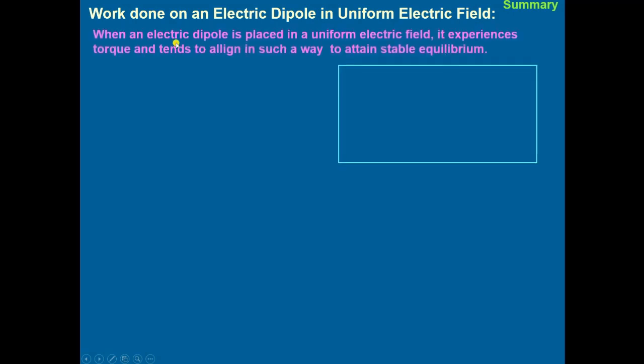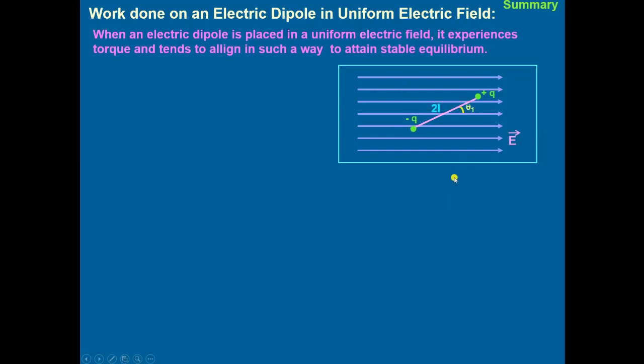Then, work done on an electric dipole in a uniform electric field. When an electric dipole is placed in a uniform electric field, it experiences torque and tends to align in such a way as to attain maximum equilibrium. We have taken the dipole placed in a uniform electric field. Then the work done to rotate the dipole through a small angular displacement d theta will be equal to torque into d theta, that is equal to pE sin theta d theta, because torque tau is equal to pE sin theta.